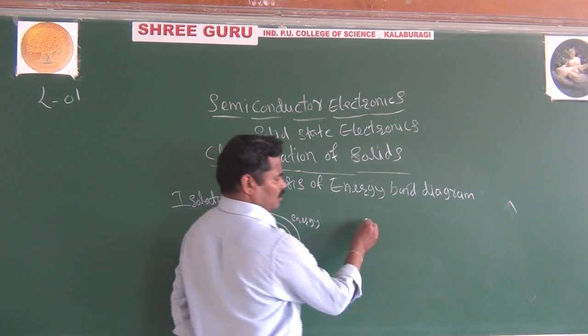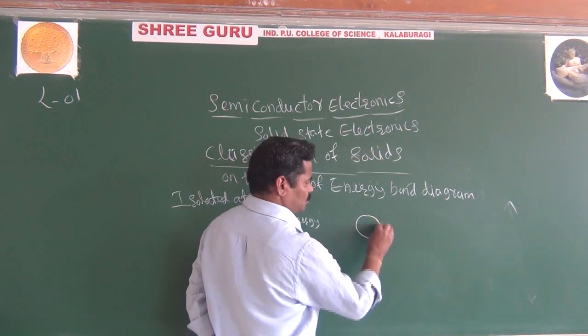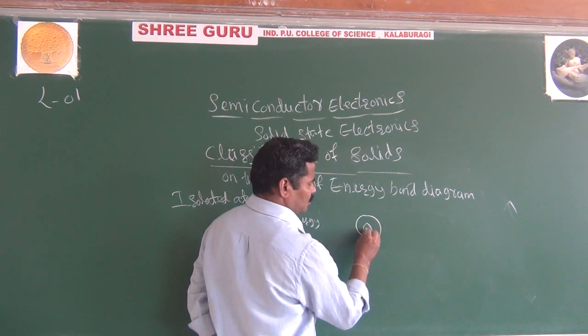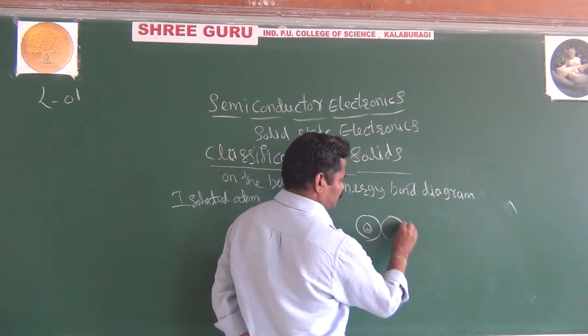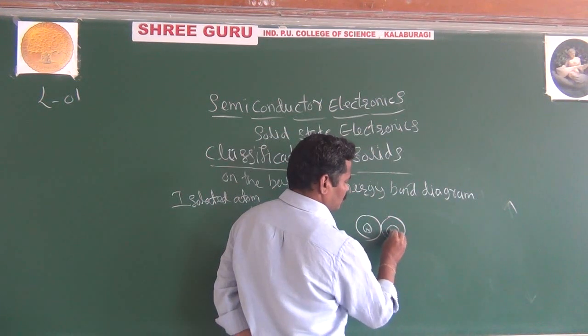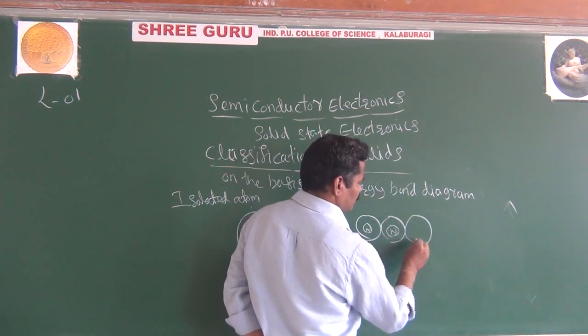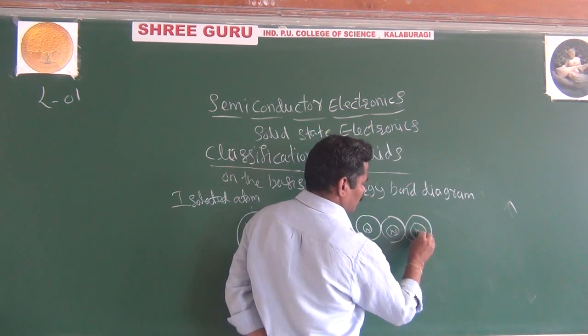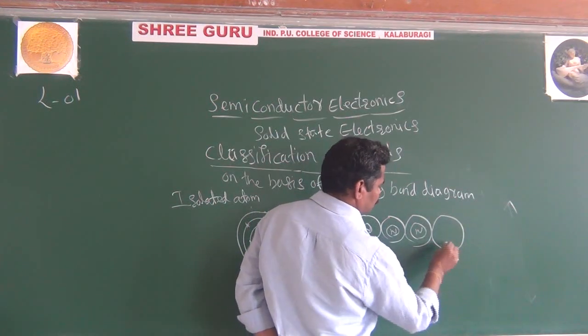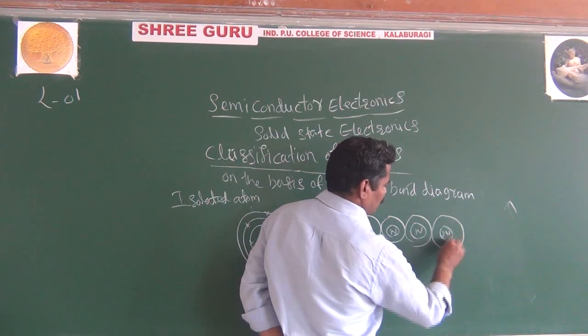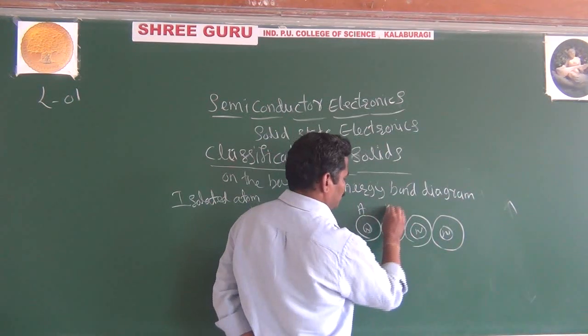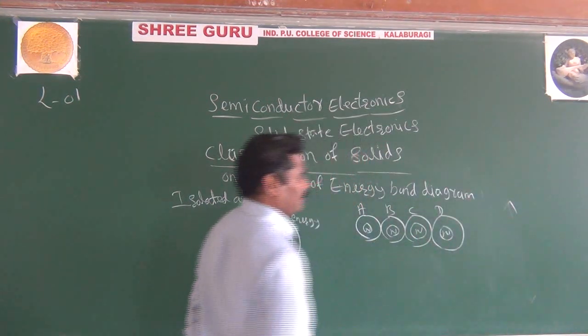Consider four atoms: this is one, this is another, and this is another, A, B, C, D.